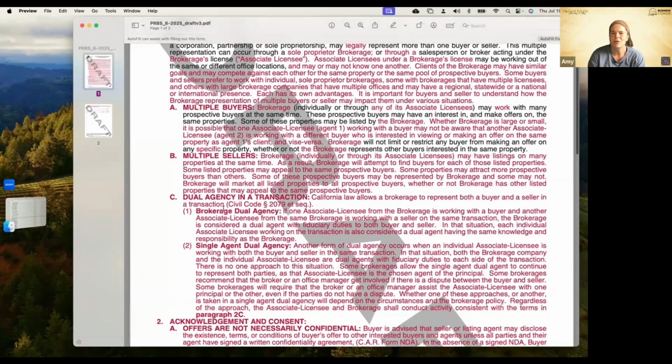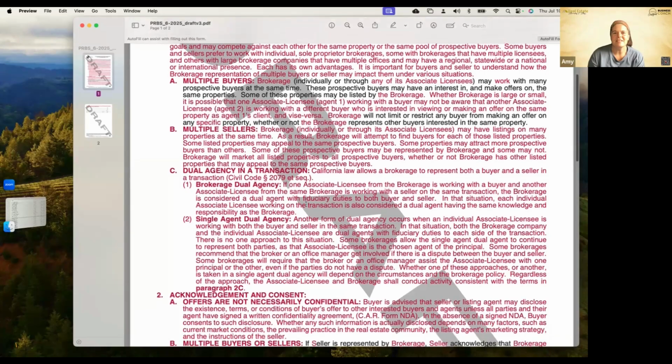Multiple sellers. Brokerage, individually or through its licensees, may have listings of many properties at the same time. As a result, brokerage will attempt to find buyers for each of the listed properties. Some listed properties may appeal to the same prospective buyers. Some properties may attract more prospective buyers than others. Some of these prospective buyers may be represented by the brokerage, and some may not. Brokerage will market all listed properties to all prospective buyers, whether or not the brokerage has listed properties that may appeal to the same prospective buyers.